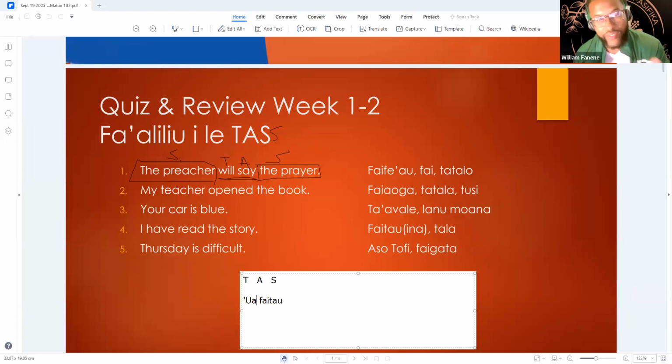Tense, action, and then the subject. So we have our tense is ua, faitau is our action, and then what is our subject? We actually have two subjects in this one. So this is where, and you already said it, Letala. Yep, okay, we have Letala, and then there's another subject.